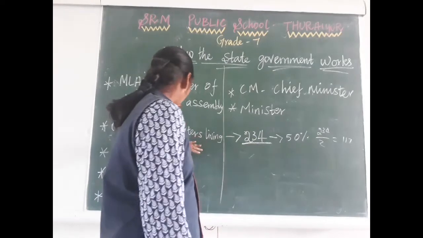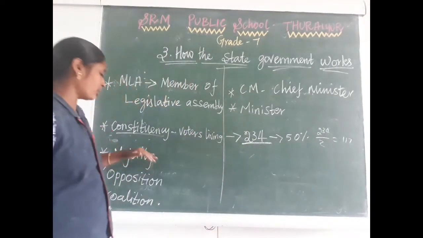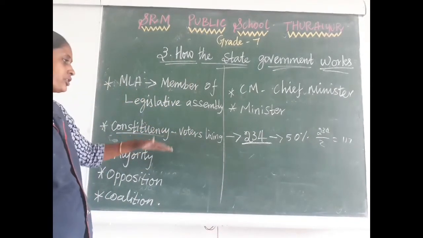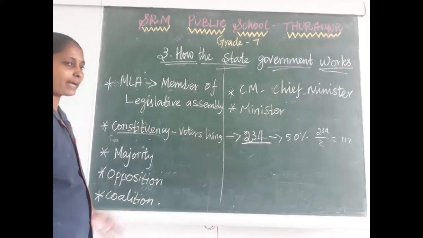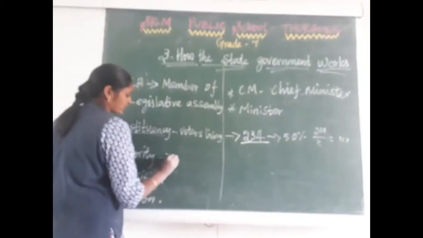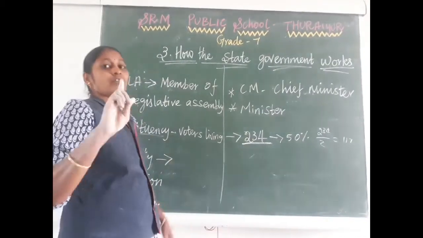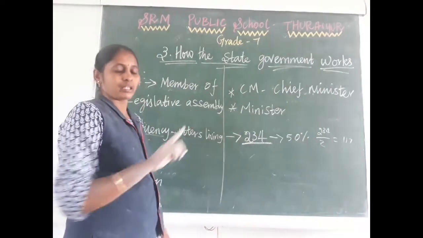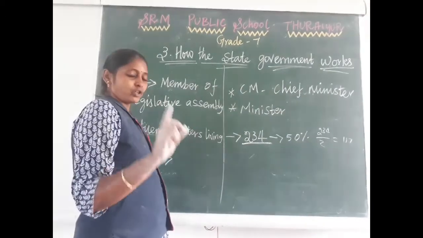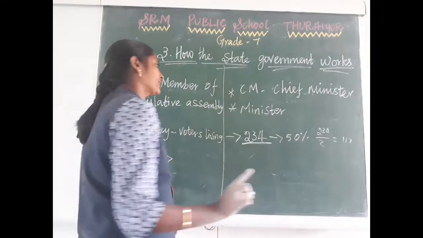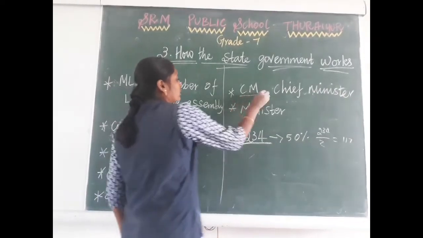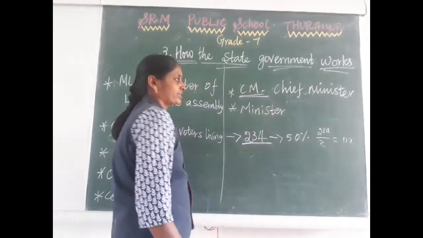Which political party gets the maximum number of constituencies? That majority party will elect one person from among its MLAs. That person is called the CM, chief minister.